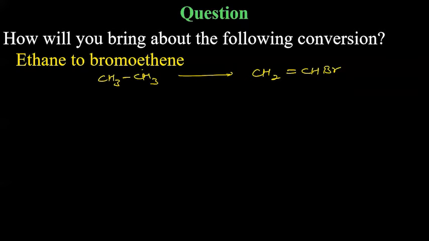So the first step will be converting it to bromoethane first. CH3CH3, how can you convert it to CH3CH2Br? You get it reacted with HBr.